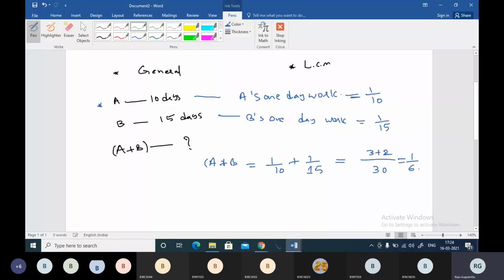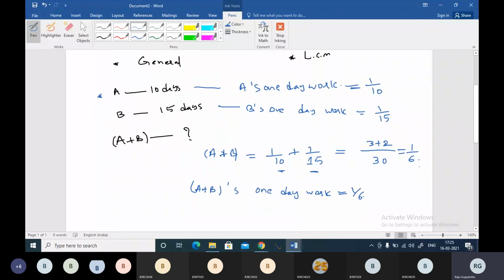That means you can clearly see, A's one day work plus B's one day work, when we add and solve it, we are getting 1/6. That means A plus B's one day work will be 1/6, boss. That means A and B are making 1/6th part of a work in one day, and they will be completing the work.